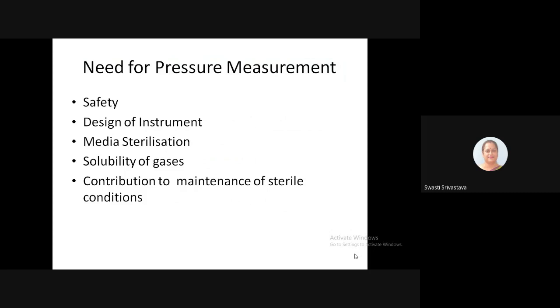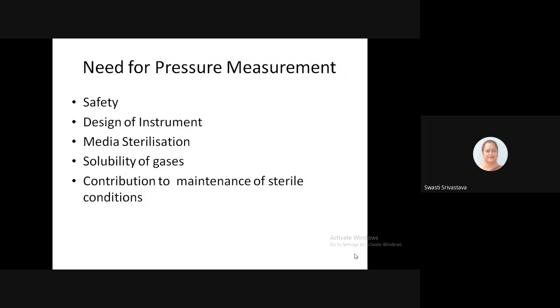Then another important factor is the designing of the instrument. The instrument should be designed such that it can withstand the pressure that would possibly be generated during the process of fermentation. So this consideration has to be taken when we design a fermenting vessel. Another important criterion is media sterilization.